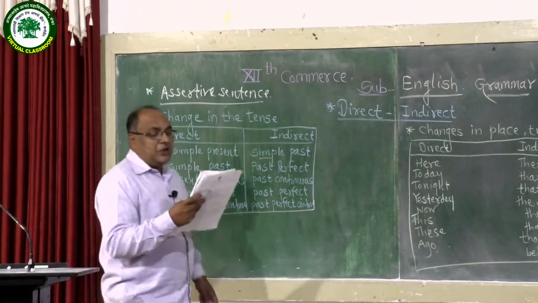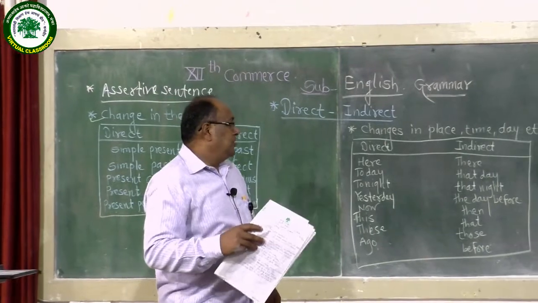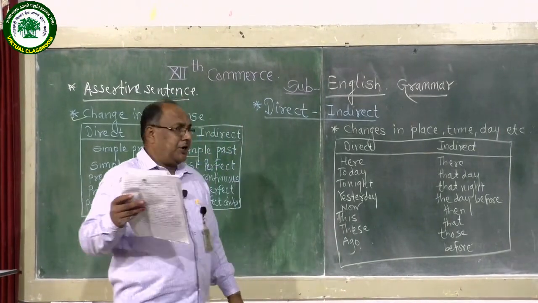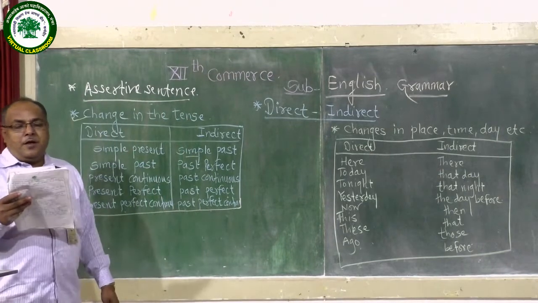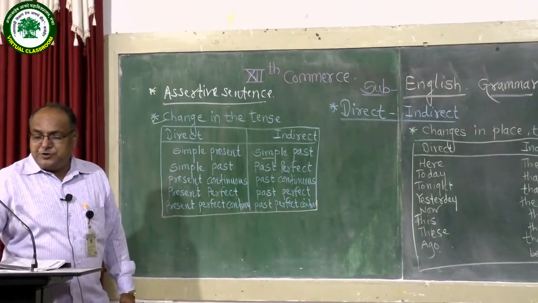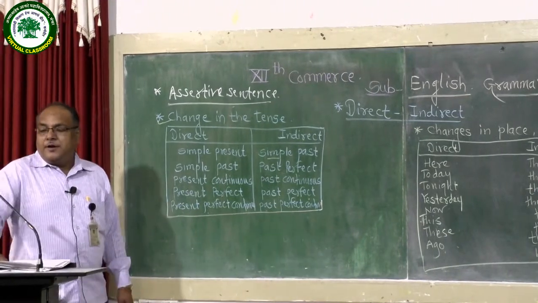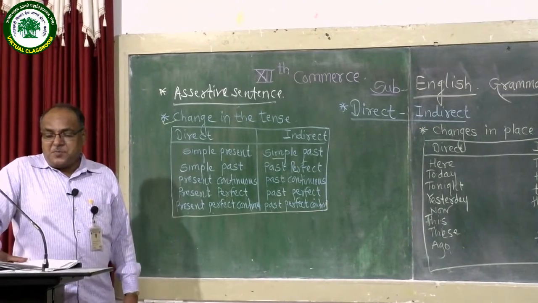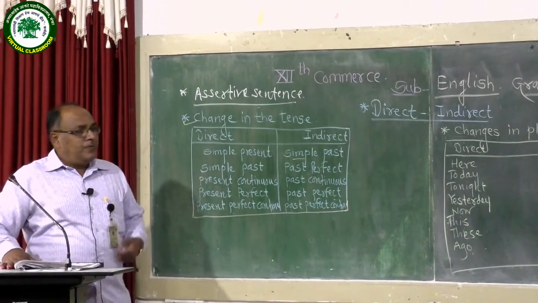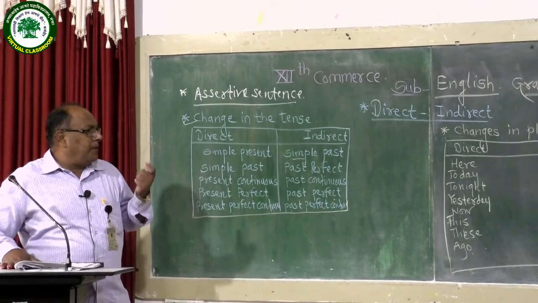If you singular is given in direct speech, you should use he, him or she, her in indirect narration. Or if you plural is given in direct speech, you should use they, them in indirect speech. So in this way you should also make pronoun changes in the proper manner.